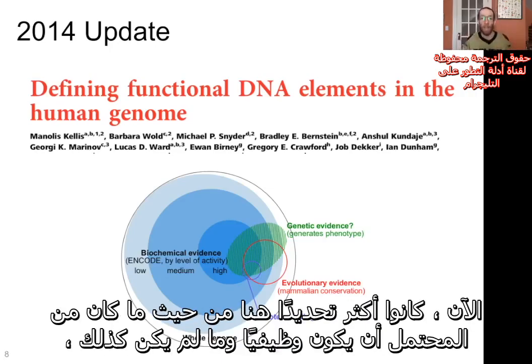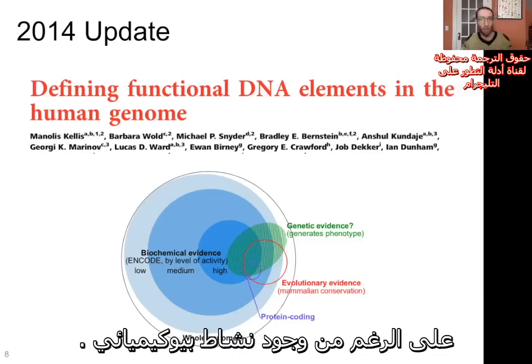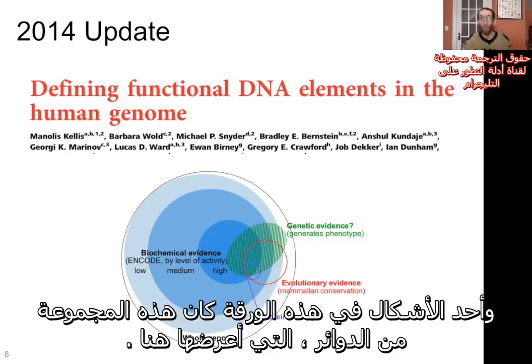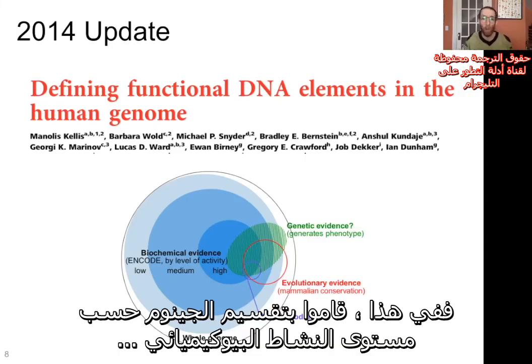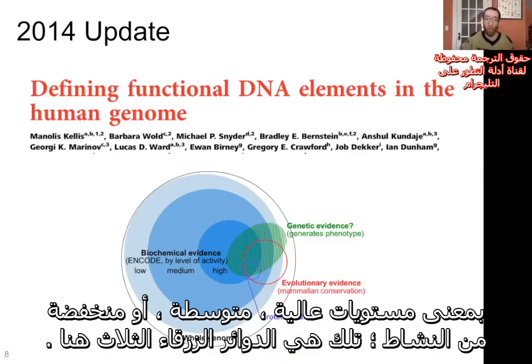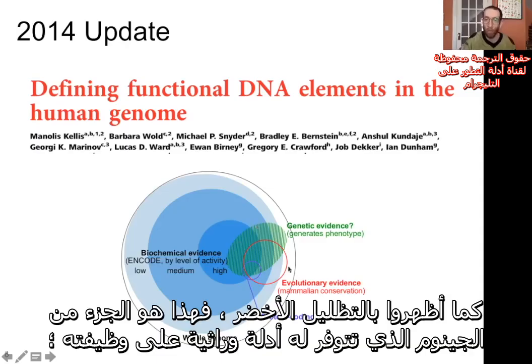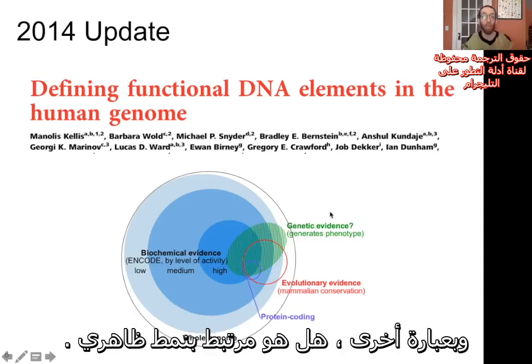So now they were a little more specific here in terms of what was and was not likely to be functional despite having biochemical activity. And one of the figures in this paper was this set of circles that I'm showing right here. In this, they broke down the genome by biochemical activity level, basically high, medium, or low levels of activity. Those are the 3 blue circles here. They also showed with the green shading the fraction of the genome for which there is genetic evidence of function. In other words, is it associated with a phenotype?